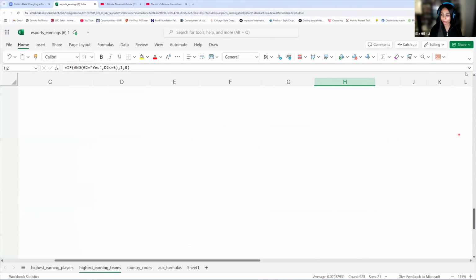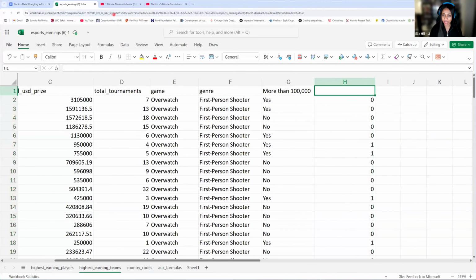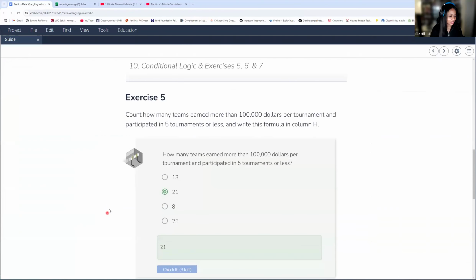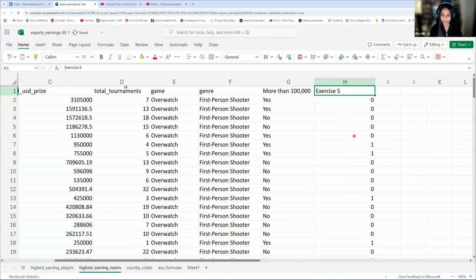Okay. Let me label this as exercise 5 because I can't think of a better title. As you mentioned, this is going to be 21. You could also add your COUNTIF statement, just grabbing this column. I'll do that quickly.